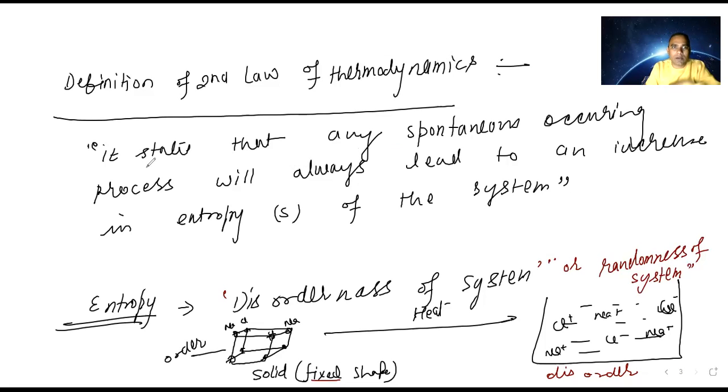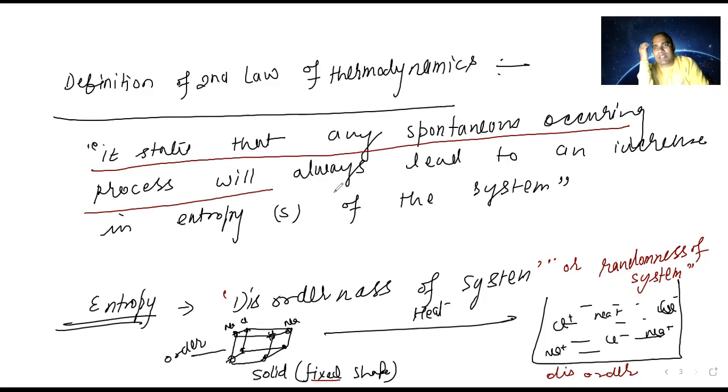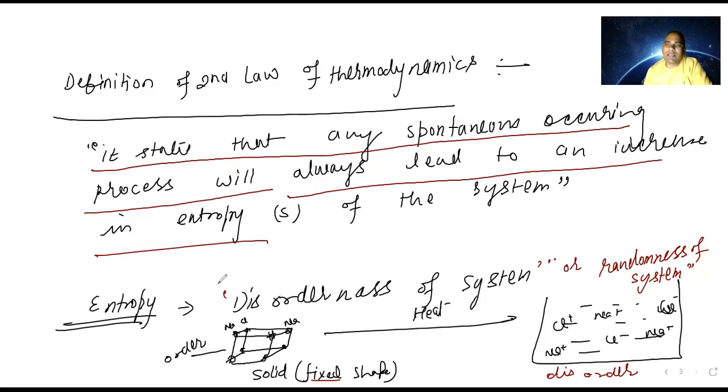It states that any spontaneous occurring process, spontaneous occurring process means the process takes place by itself. It always leads to an increase in entropy. For example, if you are mixing two gases, that will become more randomized, which means entropy is increasing.